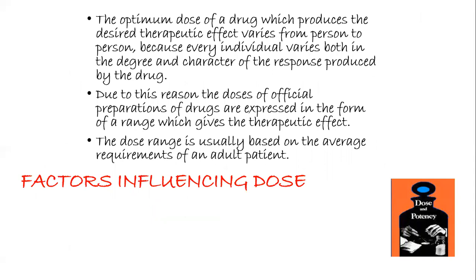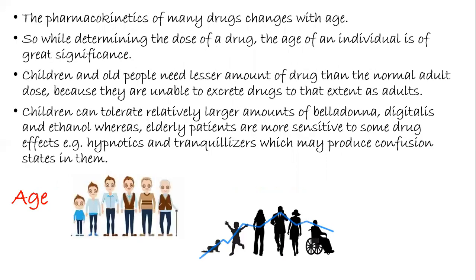The optimum dose of a drug which produces the desired therapeutic effect varies from person to person, because every individual varies in both the degree and character of the response produced by the drug. Due to this reason, the doses of official preparations of the drugs are expressed in the form of a range which gives the therapeutic effect. The dose range is usually based on the average requirement of an adult patient.